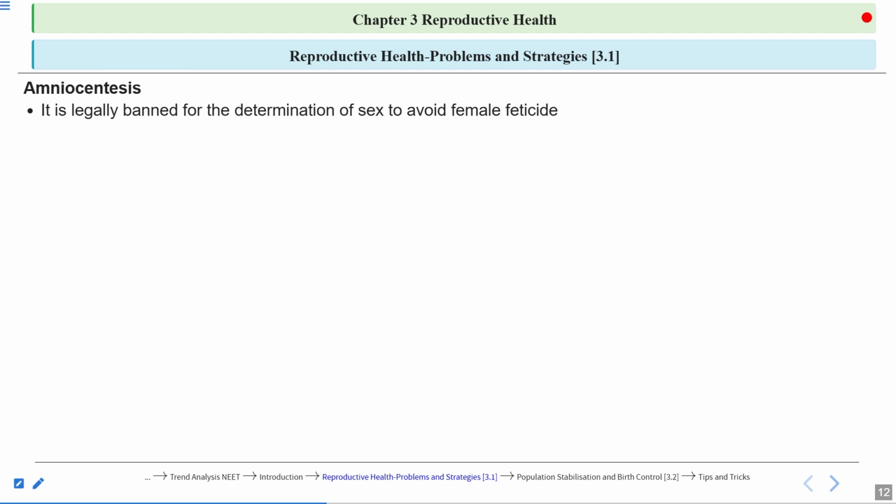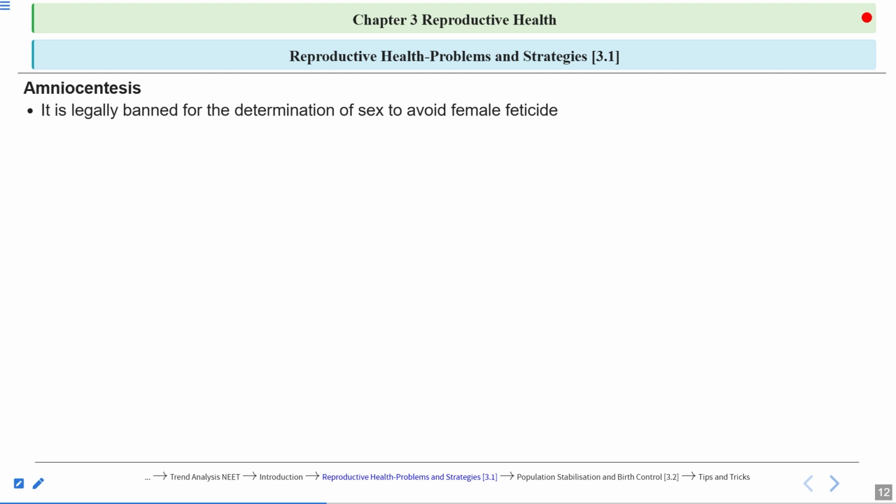Now, amniocentesis is legally banned because there was misuse of amniocentesis. It was being used for prenatal sex determination. So it is banned to avoid female feticide. So again, a question can come from here: why has amniocentesis been banned?